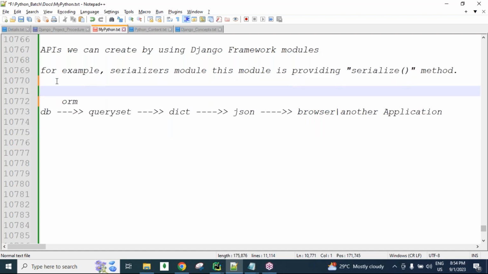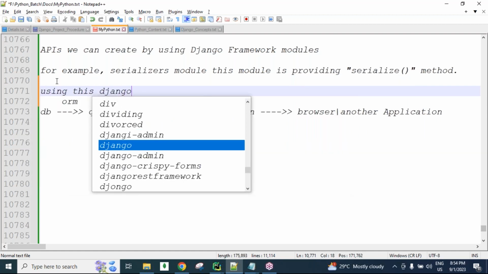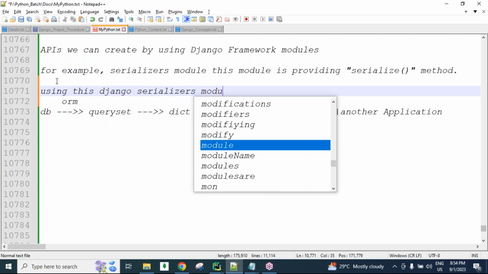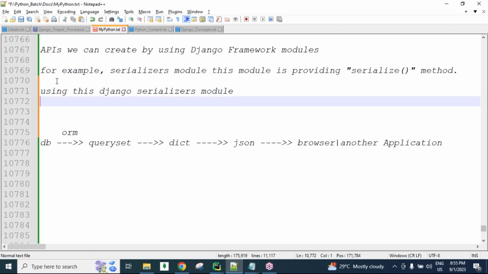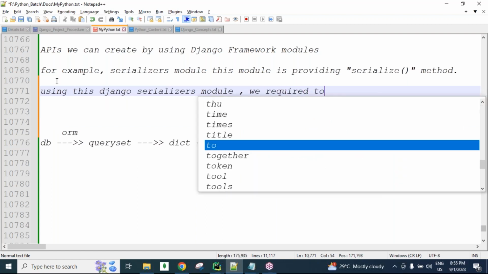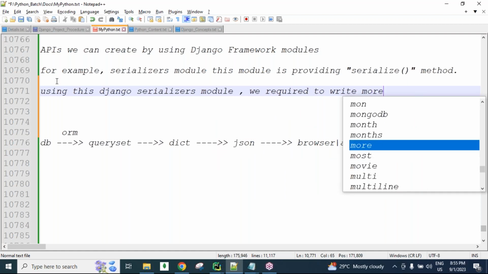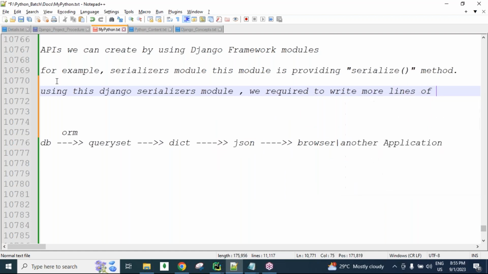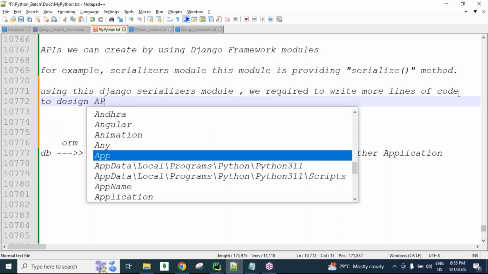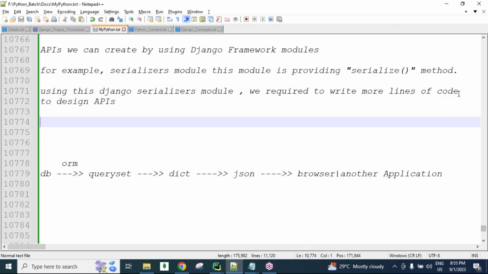Simply here, using this Django serializers module, we are required to write more lines of code, more lines of code, to design the APIs.